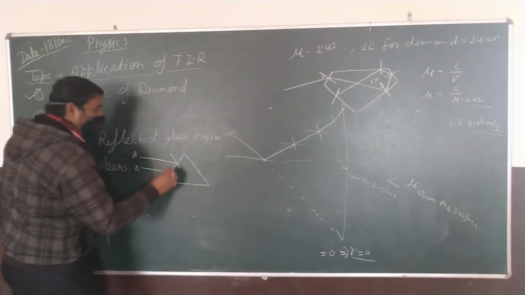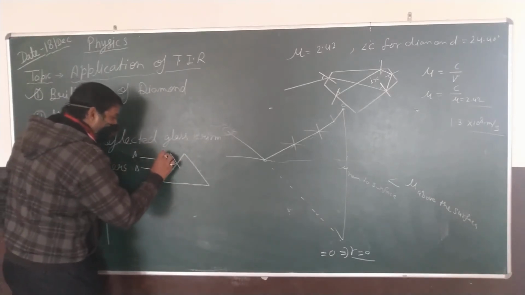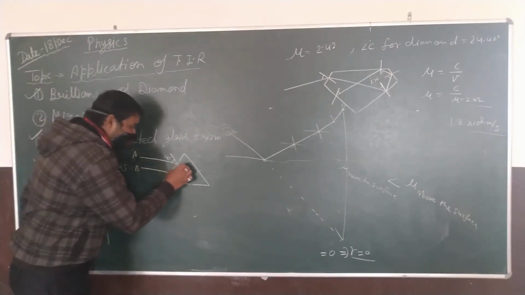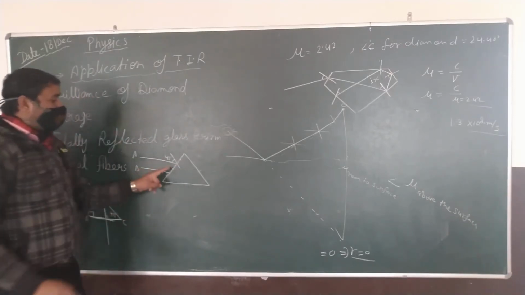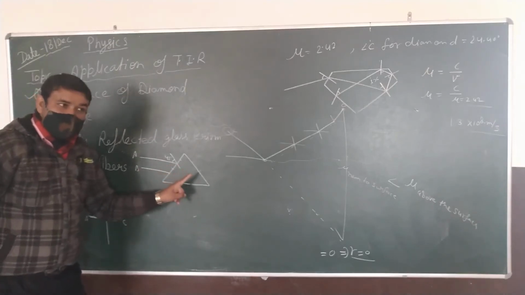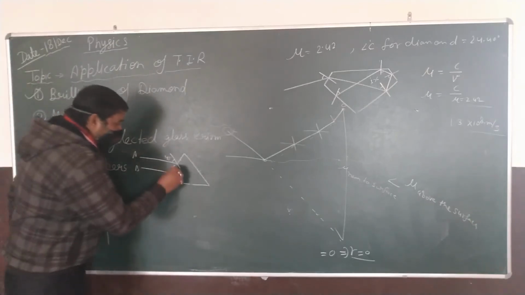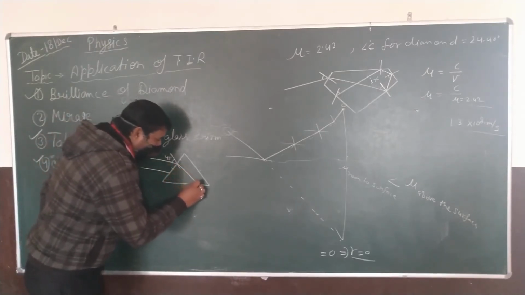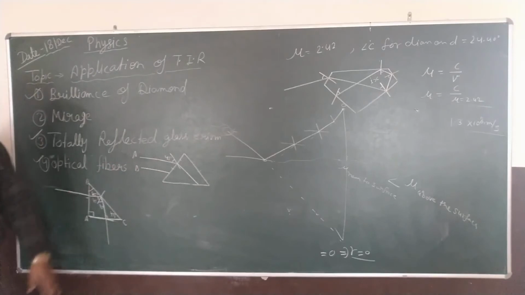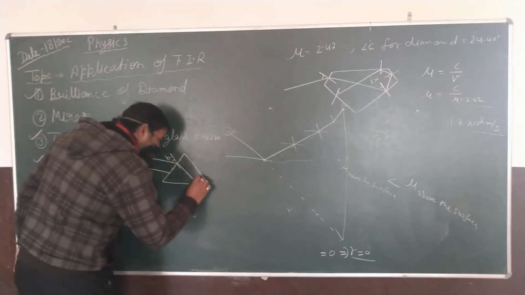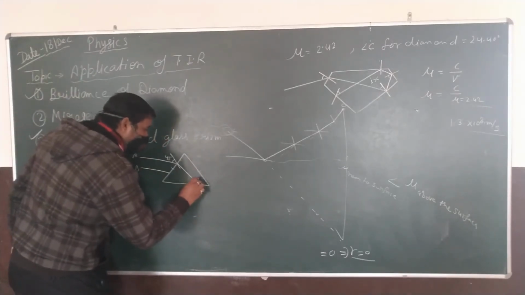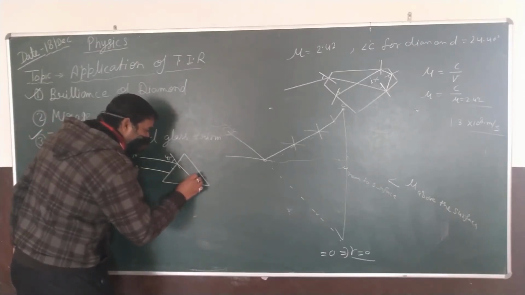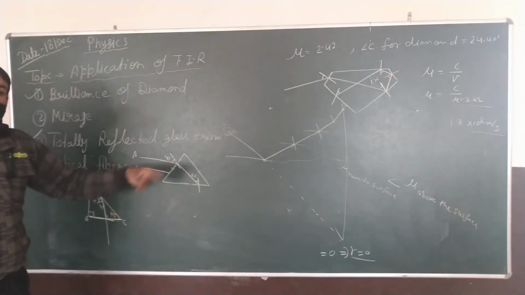In such a way we find this angle is 45 degrees. Okay, and it is reflected and moves in this way, but when it enters from the rarer medium to the denser medium, it bends toward the normal and strikes the other face of the triangle. And it is observed that the angle of incidence at this point is greater than its critical angle. Then it will not emerge out at this point.